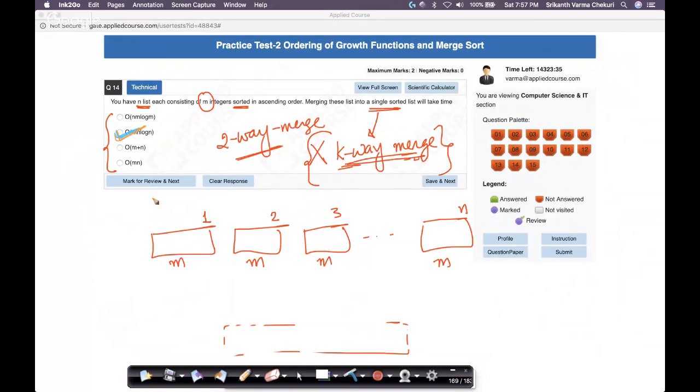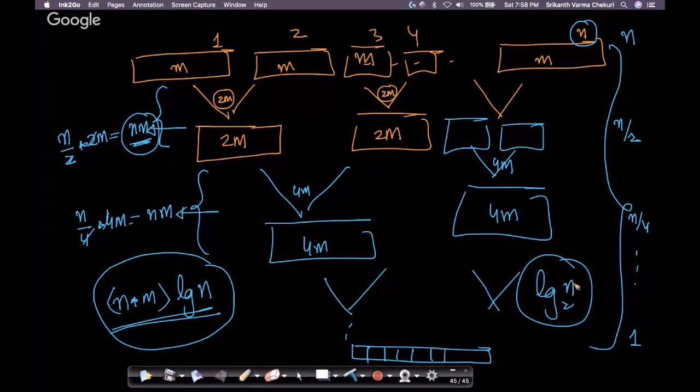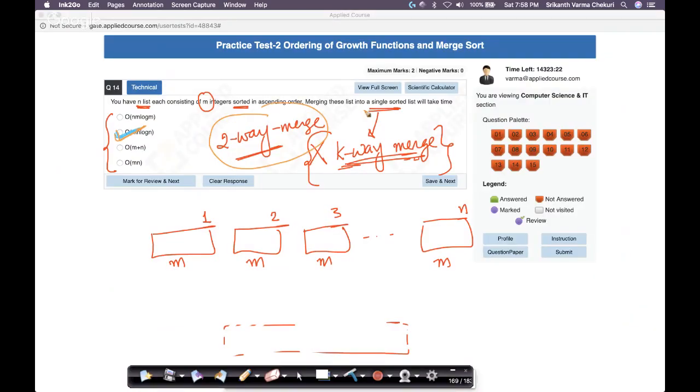So folks, the important thing is when you're practicing, when you're understanding a concept, it's good. But when you solve problems, you have seen this so many times. You write it as 2 power k, all of that stuff. It should immediately strike you that it's log n and solve it within 10 seconds. This is a good question, but I hope they should have given two-way merge explicitly here. Otherwise, people like me can think of k-way merge and get confused, right?